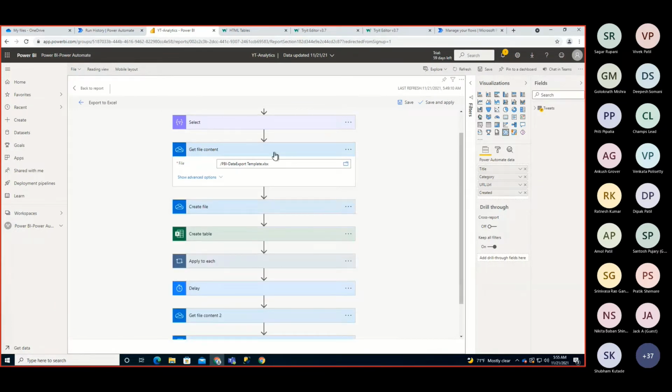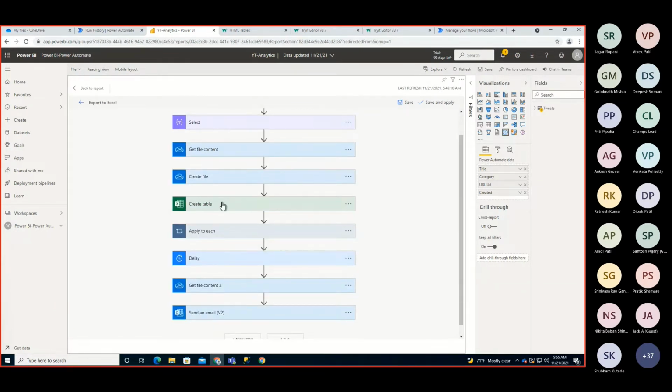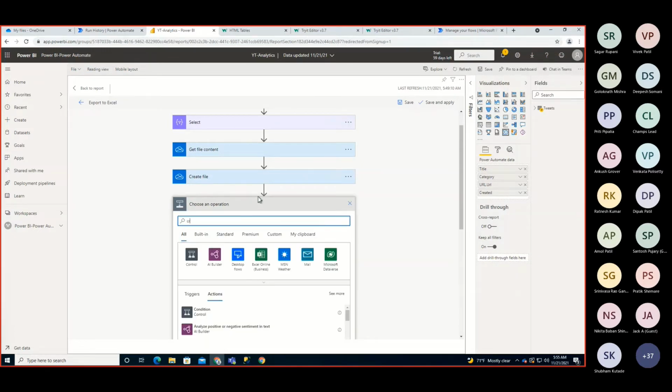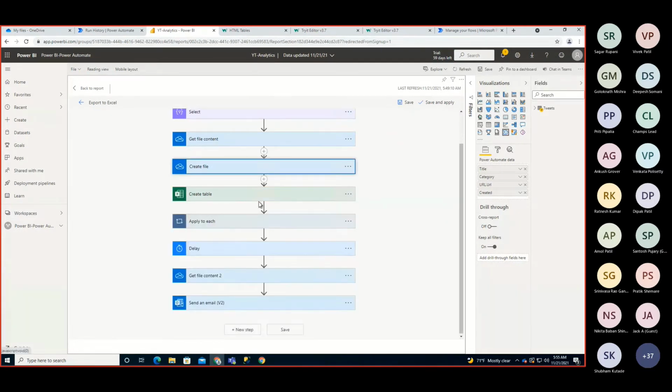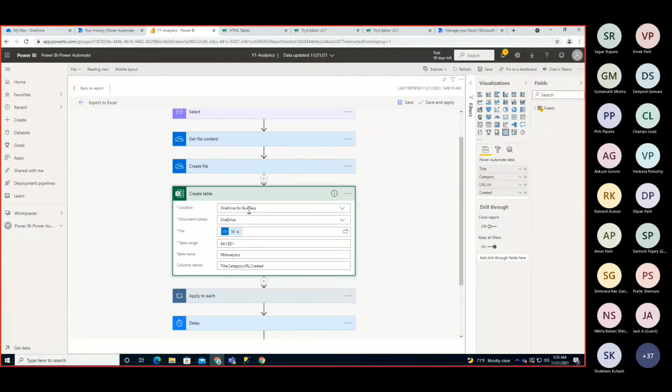Now the next step is that inside that file we need to create the table first. So for that you simply need to search for create table from Excel Online Business. So just add that particular action. And once you add that, you need to configure a couple of things here, like which location you want to use, where you want to store that.